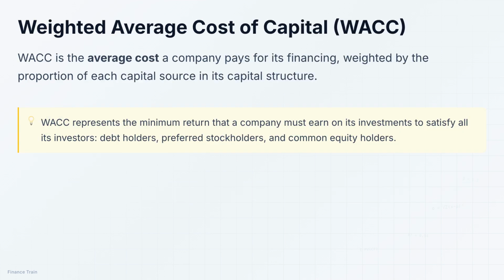This brings us to the weighted average cost of capital, or WACC. It's the average cost a company pays for its financing, but here's the key. It's weighted by the proportion of each capital source in the company's capital structure. WACC represents the minimum return that a company must earn on its investments to satisfy all its investors, whether they're debt holders, preferred stockholders, or common equity holders.